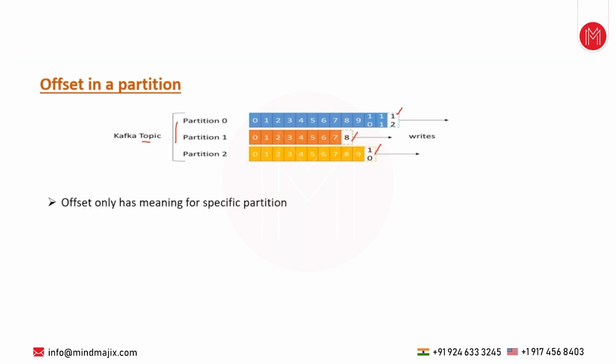So an offset only has meaning for a specific partition. For example, offset number 3 of partition 0 has meaning to this partition only. Offset number 3 of partition 1 has meaning to this partition only. Offset number 3 of partition 2 has meaning to this partition only. It doesn't mean the offset numbers are equal, or that the data published here and the data published here are the same. Definitely they are different messages.